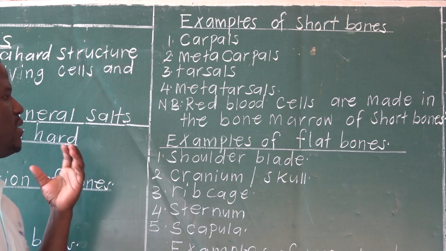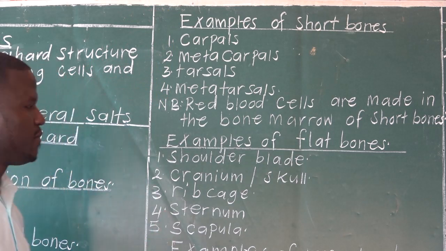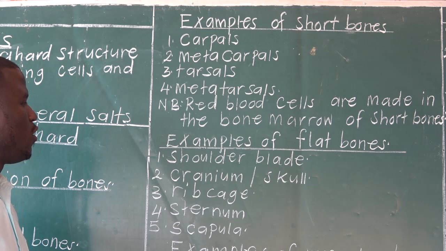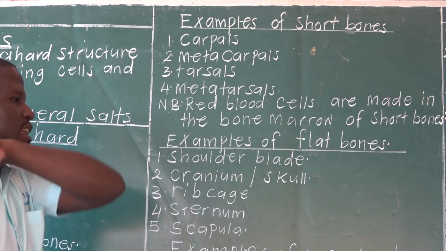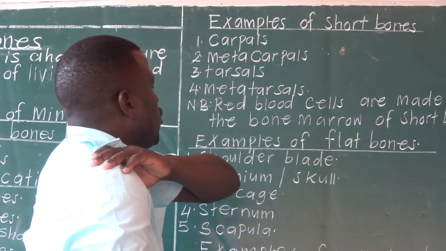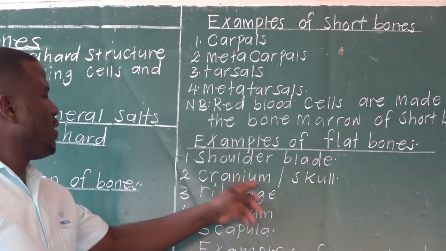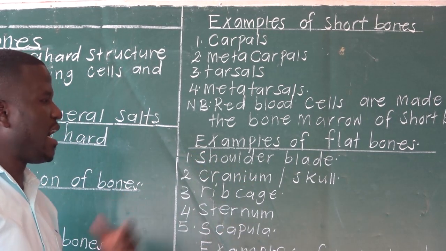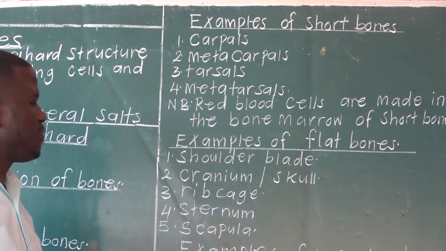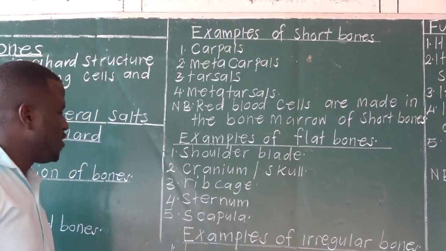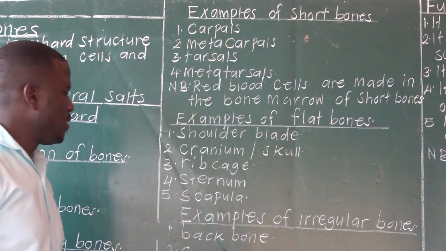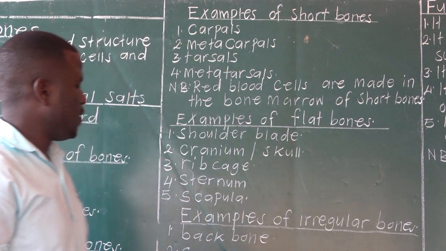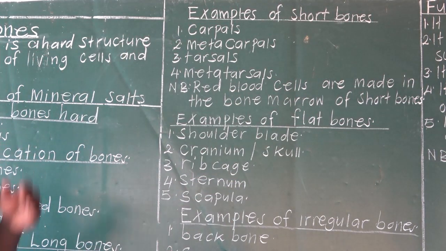Next, we look at examples of flat bones. Flat bones, we have what is called the shoulder blade. The shoulder blade is found in the shoulders here. Then we have the cranium or skull. They are flat bones. The rib cage is made up of flat bones. Sternum or breastbone. Then we have what is called the scapula. Those are examples of flat bones.